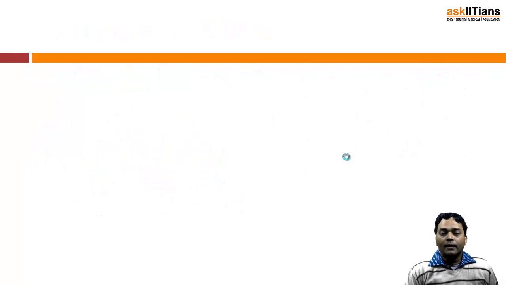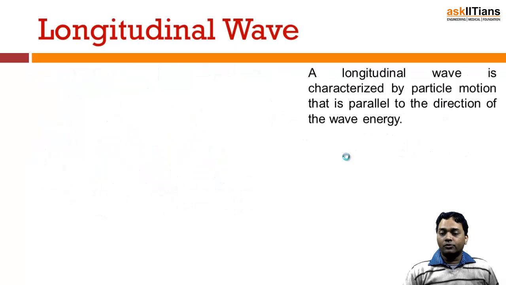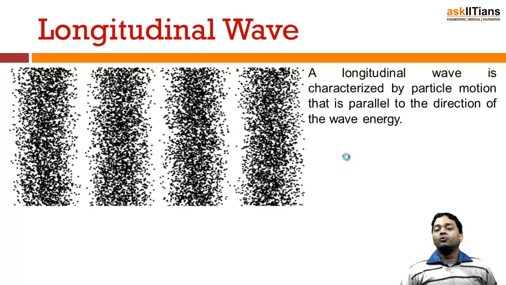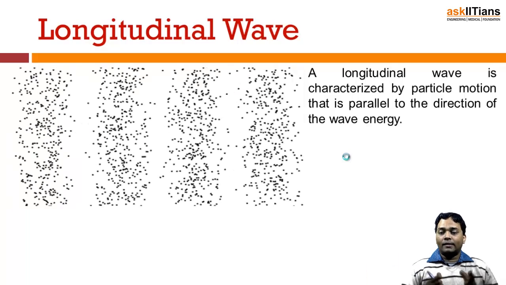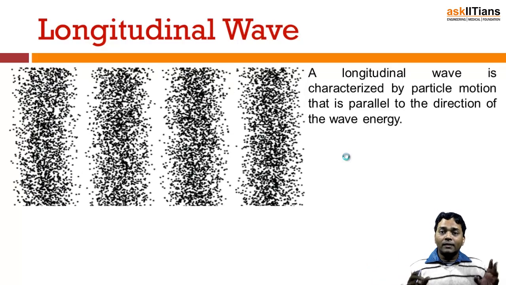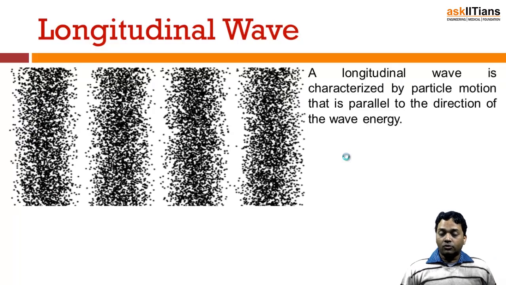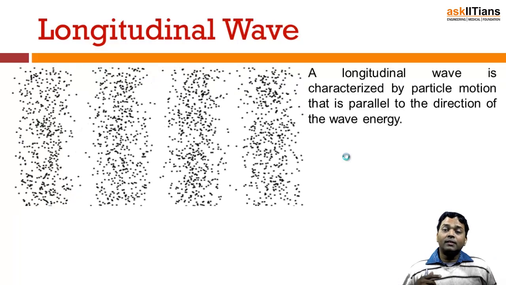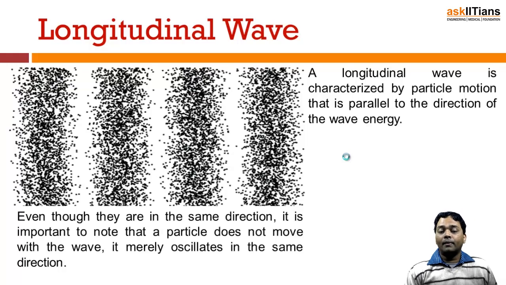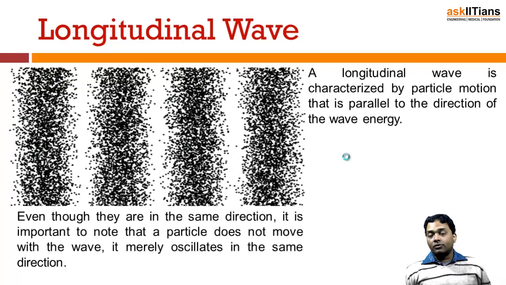Now moving on, the case of a longitudinal wave. A longitudinal wave is characterized by particle motion that is parallel to the direction of the wave energy. Here the particles are moving along the same direction as they are oscillating. So there is a transfer of energy taking place along the same direction as its oscillation. This is what is meant by a longitudinal wave, to be precise.